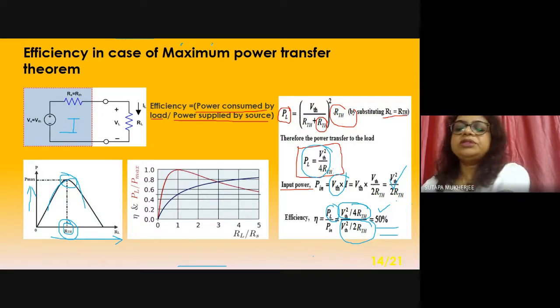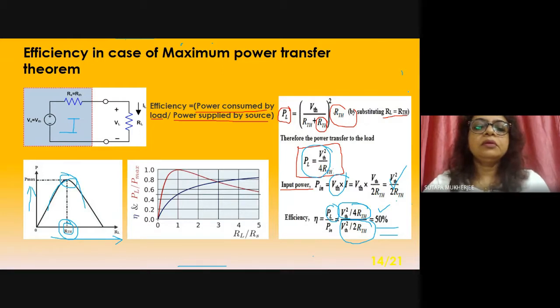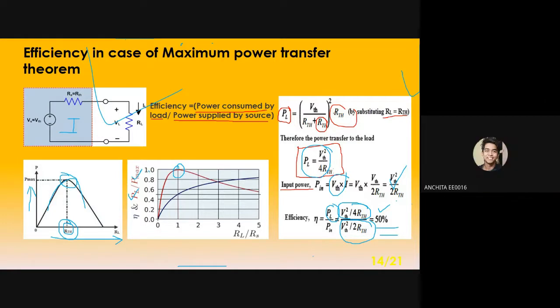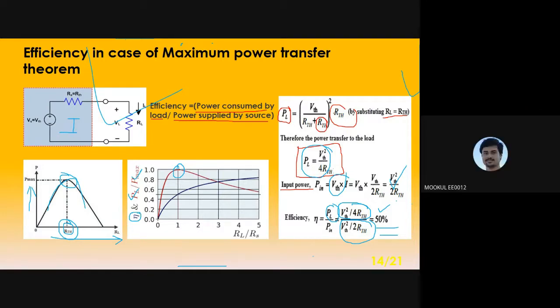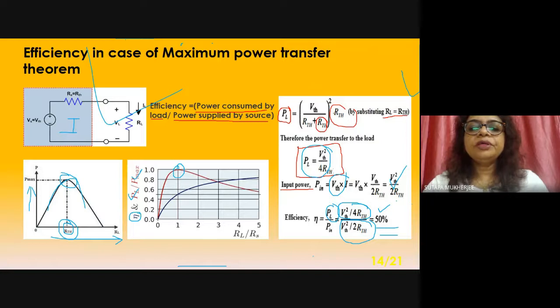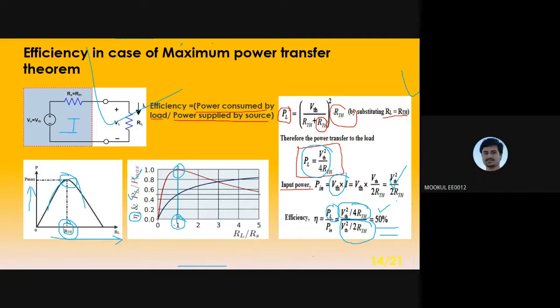At this point, PL by P max, if both are equal, then the ratio will be 1. If you consider this point, then RL by RS will be 1. Both will be the same.